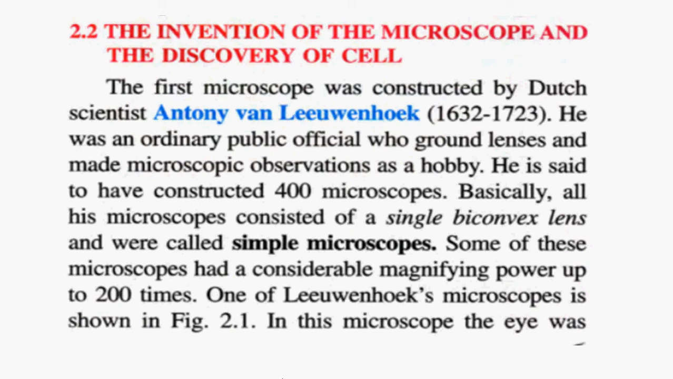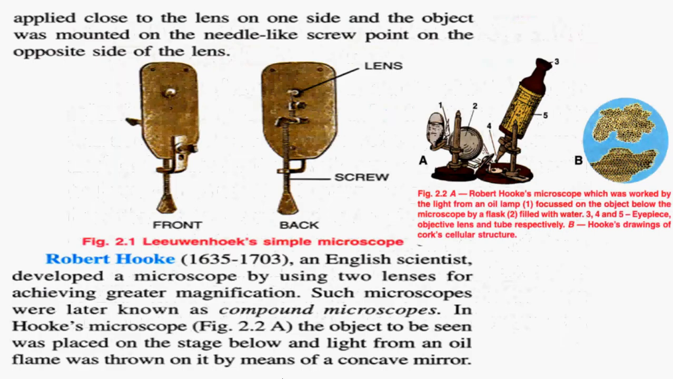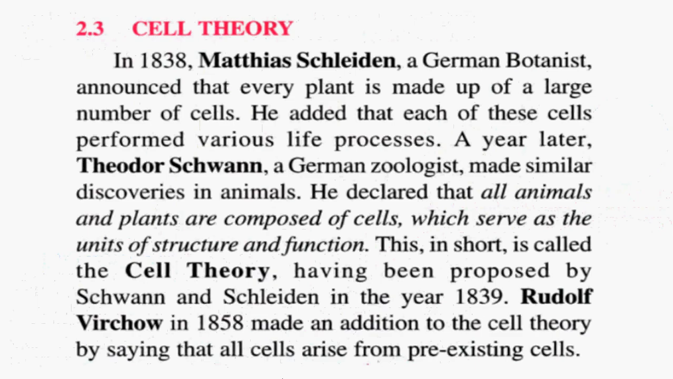To view more structure of the cell, a compound microscope was discovered by Robert Hooke, an English scientist. In this figure you can see the simple microscope with one lens, and on the right side you can see Robert Hooke's microscope, also known as the compound microscope, because it has two lenses for achieving greater magnification.